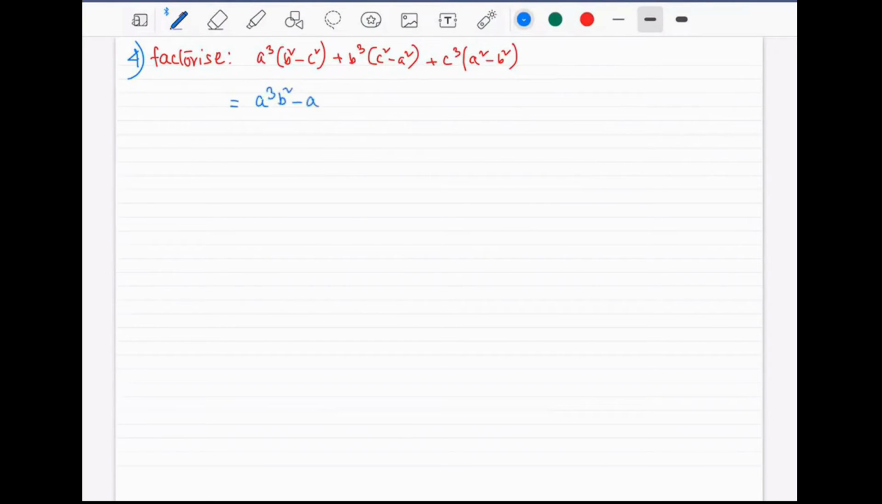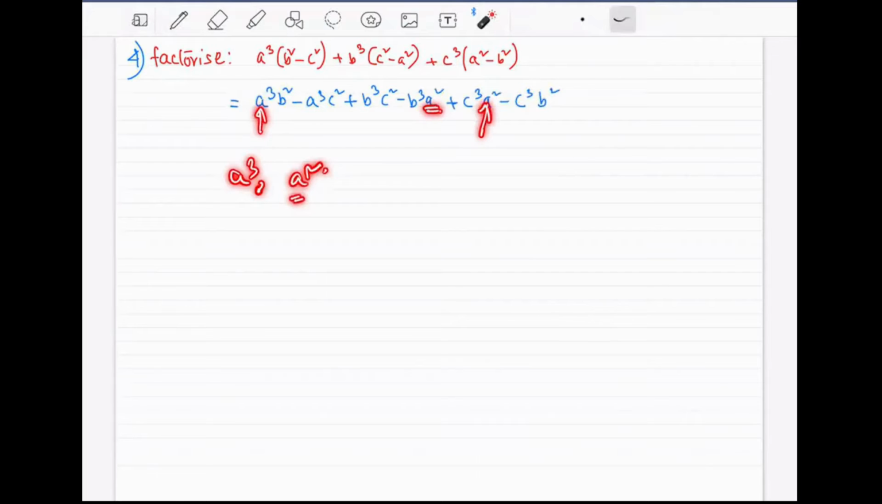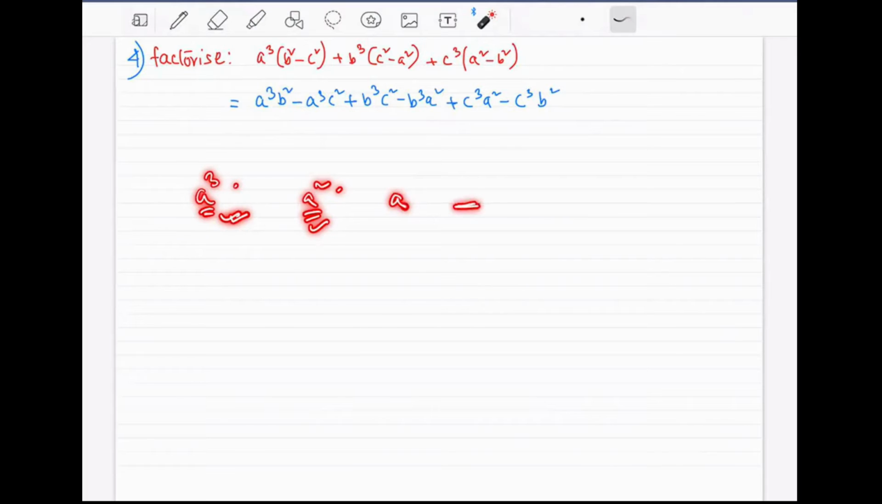A cube b square, a cube c square, b cube c square minus b cube a square. You can start copying. Okay, look. What's the next step? The next step is we have to arrange a, b, or c in their descending order of powers. Look, we have a cube here, then there must be a square somewhere. There is a square here, and one a square here also. So we will write the term containing a cube first, then the term containing a square next, then the term which contains a, if that is available, and then at last the term that doesn't have a in it.